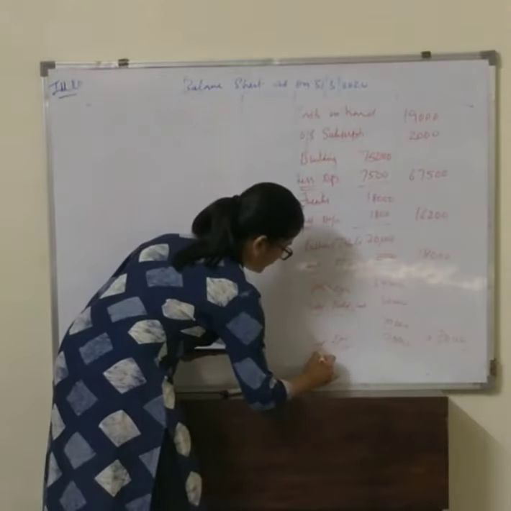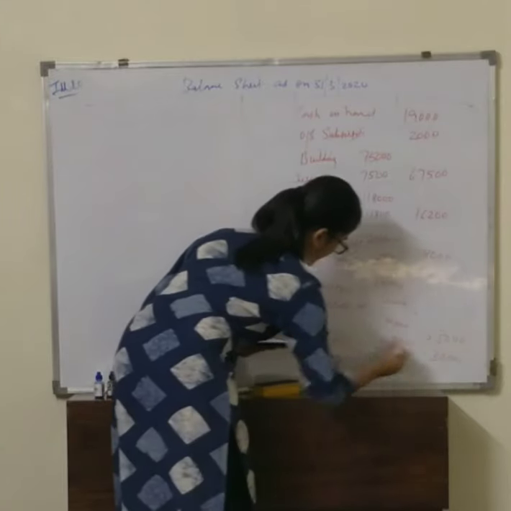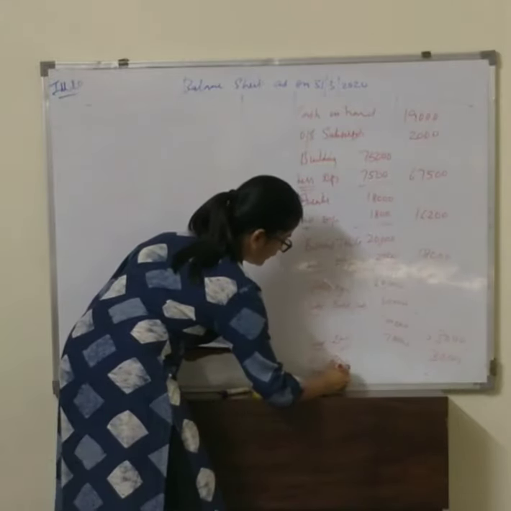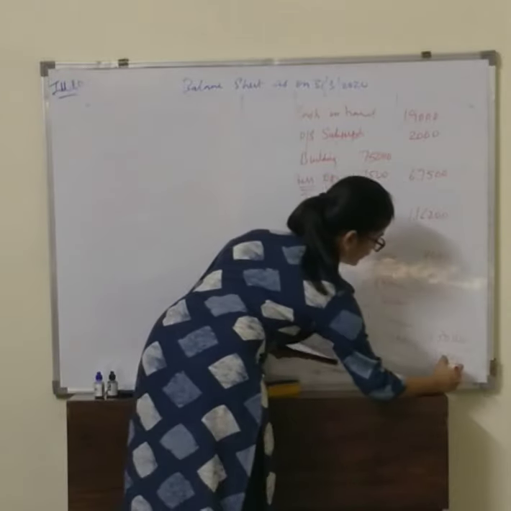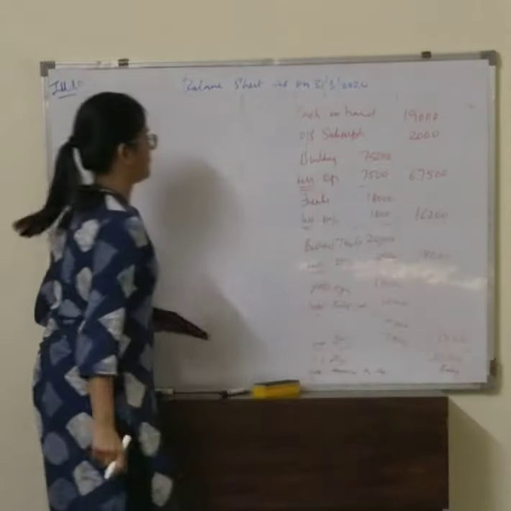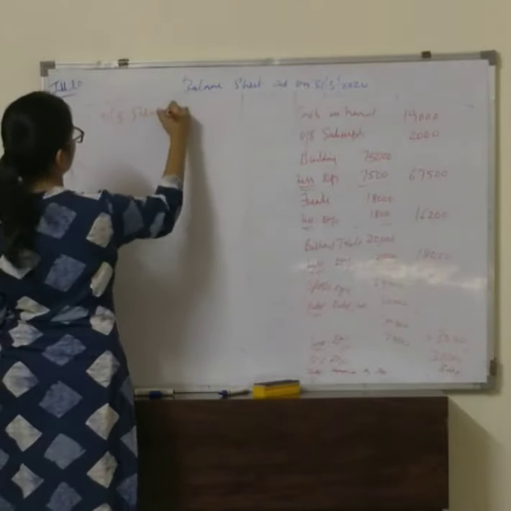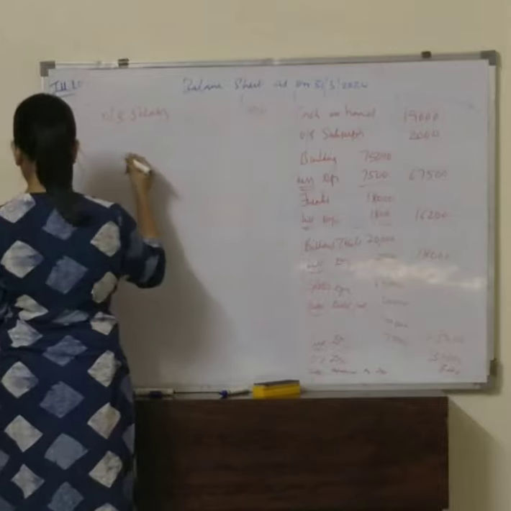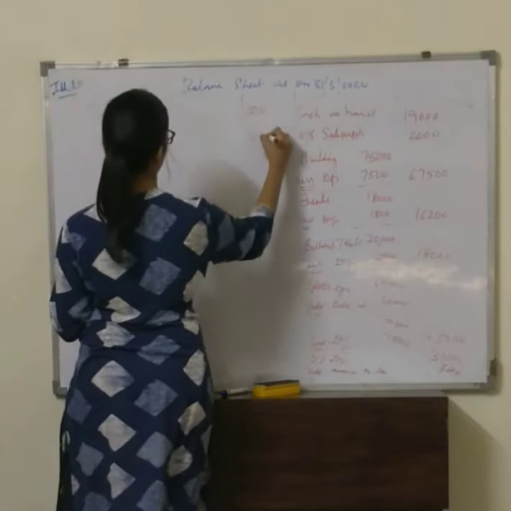Then we have 12% investment 30,000. And we have interest accrued on investment. It is 3,600. Next on the liability side we have outstanding salary 1,500. Legacy 37,000.